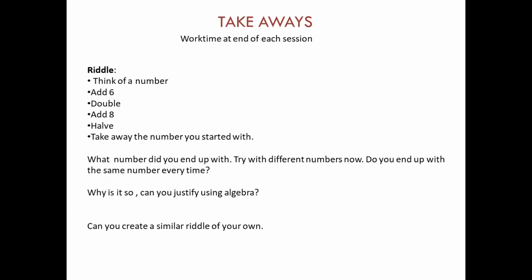If all of you could just do it in your mind: think of any random number from 1 to 1,000, add 6 to that number, then double your number, and then add 8 to the number.